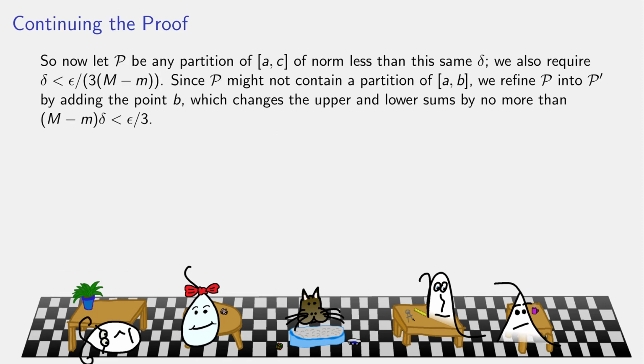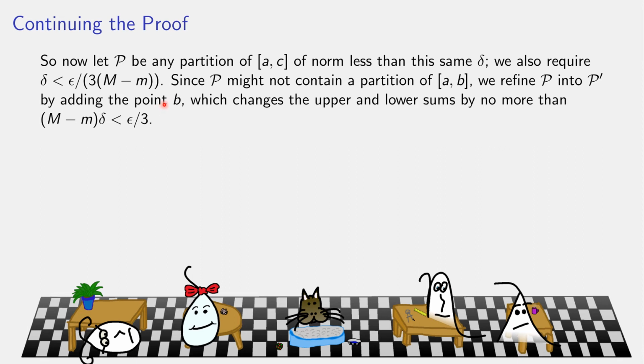So now, let P be any partition of the entire thing whose norm is less than this same delta. We're also going to require it to be smaller than this quantity, epsilon over 3 times the quantity big M minus little m. Set that aside for the moment. So delta is small enough to work on the left for the function f, but also smaller than this quantity. Now, since the partition we made might not contain B itself, so it might not contain as a subset a partition from A to B, we're going to refine it by adding that point.